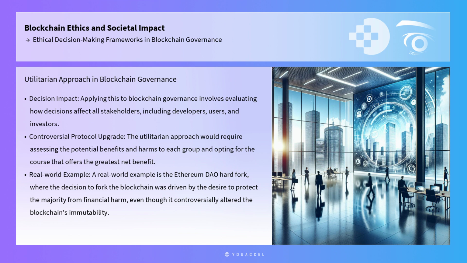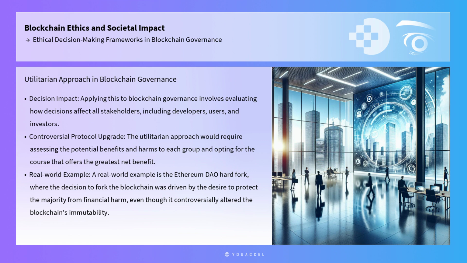One widely recognized ethical decision-making framework is the utilitarian approach, which advocates for actions that maximize overall happiness or welfare. Applying this to blockchain governance involves evaluating how decisions affect all stakeholders, including developers, users, and investors. For instance, in the case of a controversial protocol upgrade, the utilitarian approach would require assessing the potential benefits and harms to each group and opting for the course that offers the greatest net benefit.